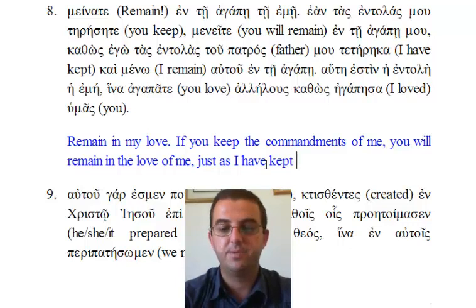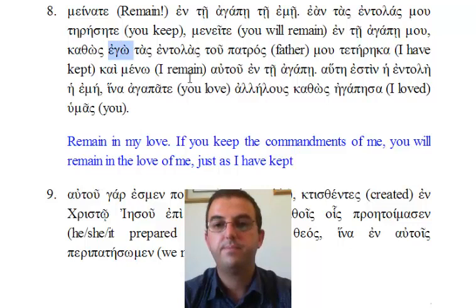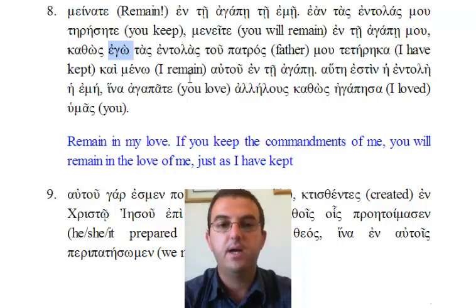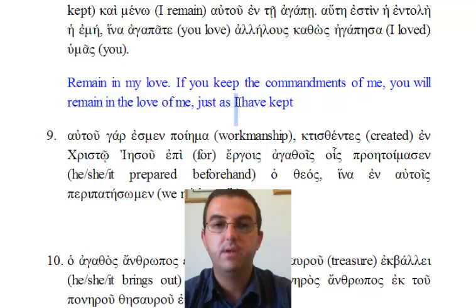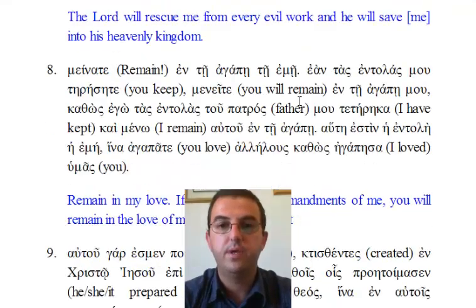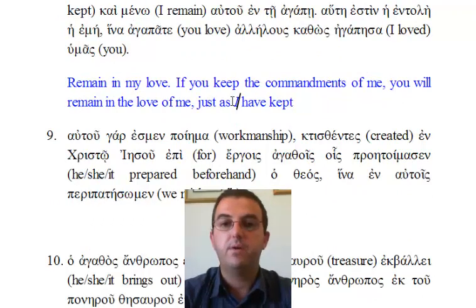Since this is Jesus speaking, we'll capitalize his reference to Father. Just as I have kept the commandments of the Father of me, kai and meno, I remain. This is the verb in a new clause. Autu ente agape. All right.